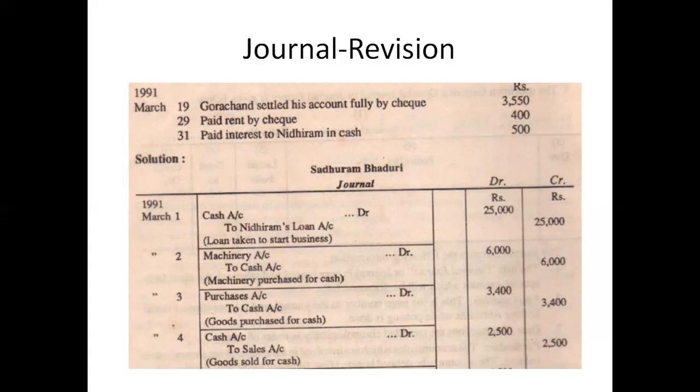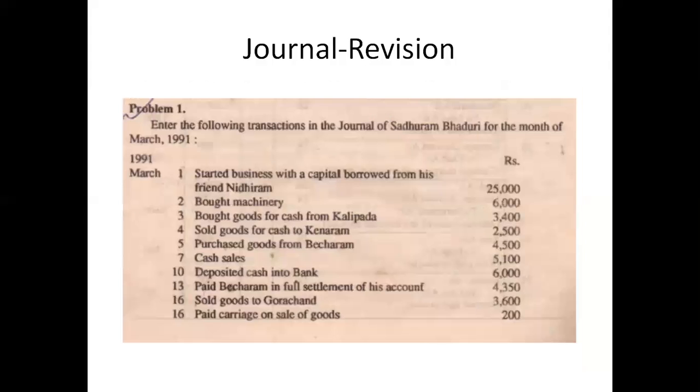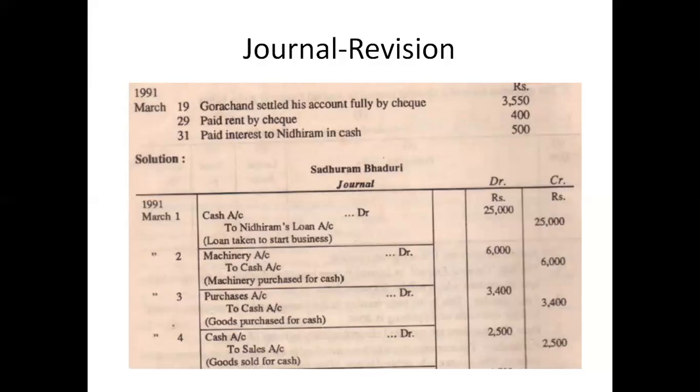So we have the journal of Sadhunath Bhaduri. We will be doing the first few transactions. The first transaction: started a business with capital borrowed from friend Nidhiram, 25,000. Cash account debit to Nidhiram loan account. Loan taken to start business, 25,000. Then we will not be using the capital account here, because capital account has been replaced by Nidhiram's loan account.